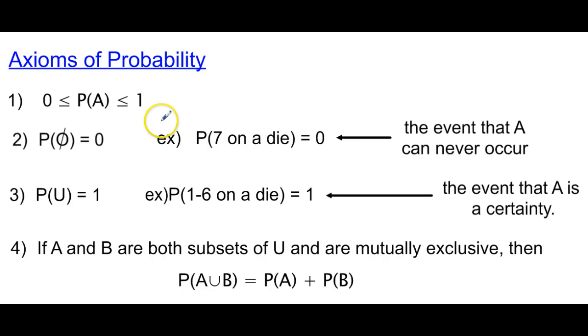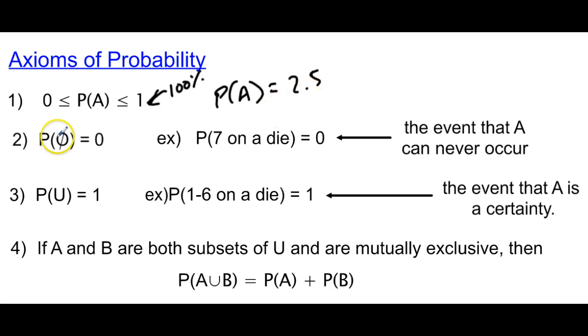The first and very most important one is the probability of A or anything happening is always going to be between 0 and 1. If you have something bigger than 1, as in the probability of A is equal to 2.5, that's never going to happen because your probability is never going to be above 1. So think of this as 100%, right? This right here is going to be your 100%. You can't get more than 100%, especially on a test, unless I give you extra credit, which forget about it. But you can't have more than 100%, so if you get more than 1, it's going to be wrong. All right, you got to do it over again. You got to calculate something better.